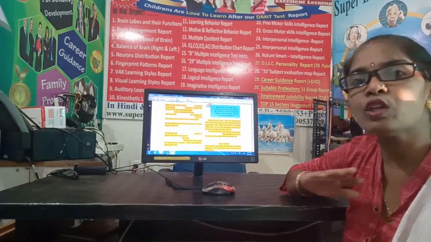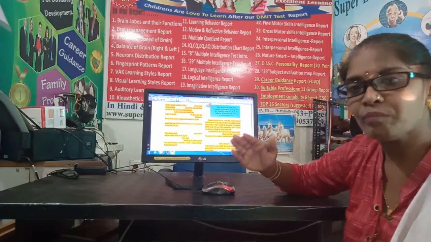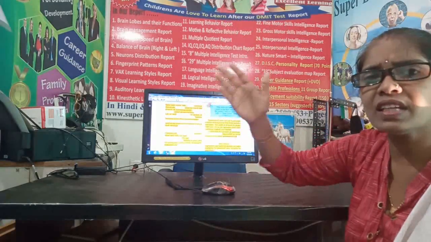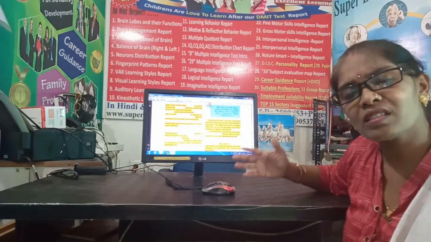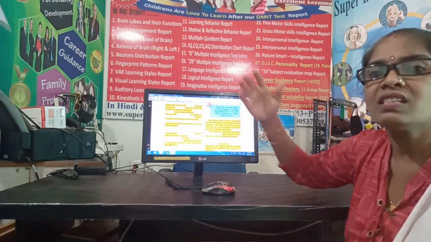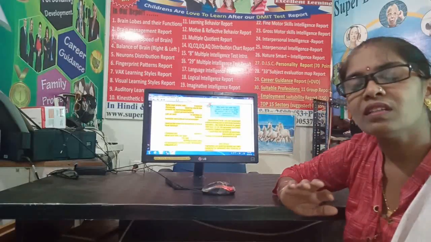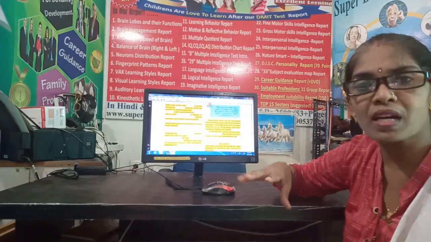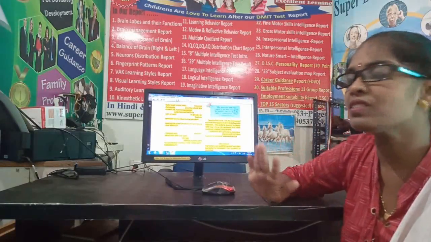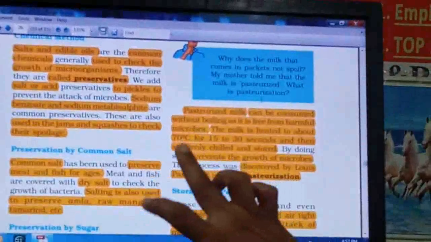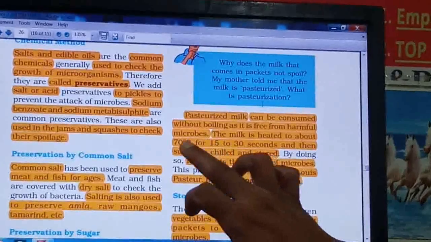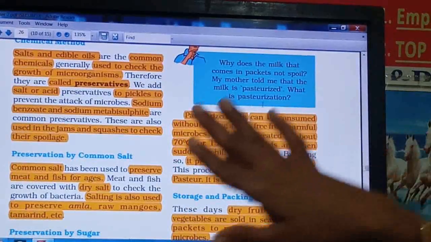Here the cooling will not be slow, right? Means not like 70, then 69, then 68, 65, 60, 55. Suddenly the hot milk will be passed to a very low temperature. So this is what is called sudden chilling, right? So whenever such hot milk is treated, the bacteria will get killed, right?